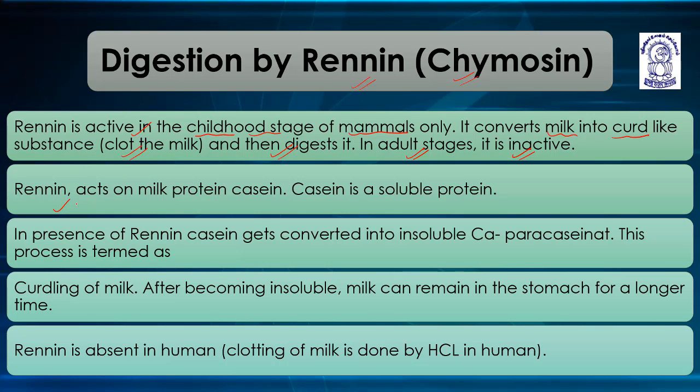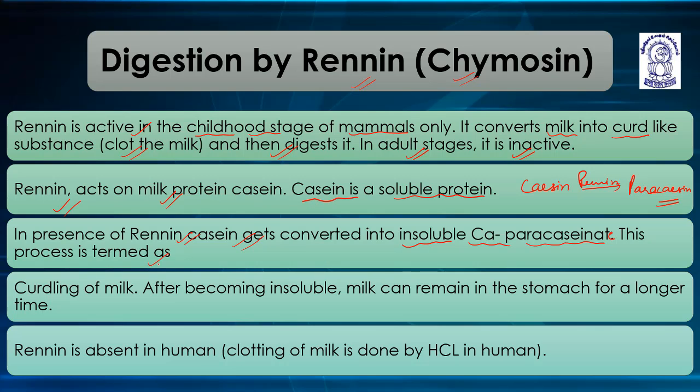Renin acts on a milk protein, casein. Casein is a soluble protein while renin is an active form of enzyme. So casein in the presence of renin becomes paracasein. In the presence of renin, casein gets converted into an insoluble form, that is calcium paracaseinate.